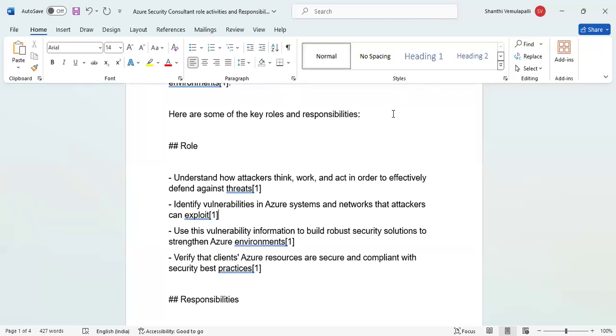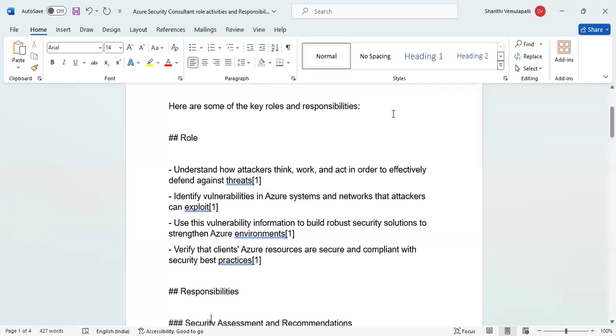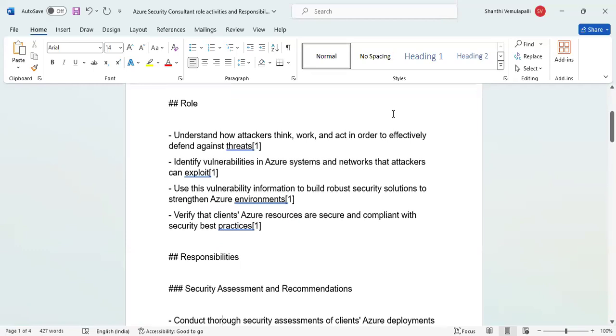They can grab access to a database or confidential information. Then use this vulnerability information to build robust security solutions to strengthen Azure environments. By identifying these bottlenecks in the applications and cloud security, we need to strengthen those things. That is the third activity.